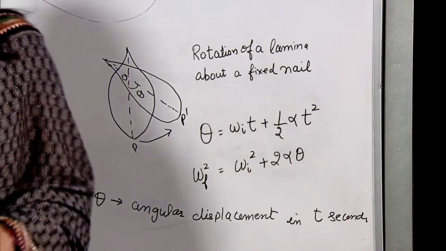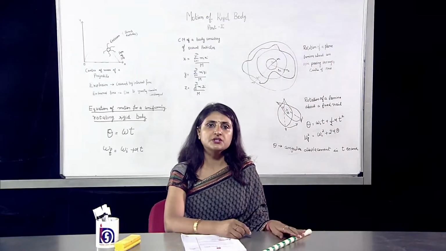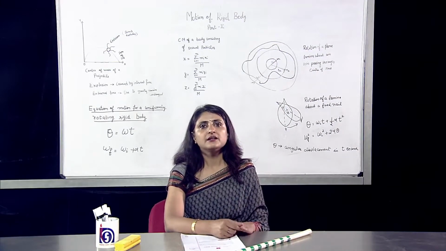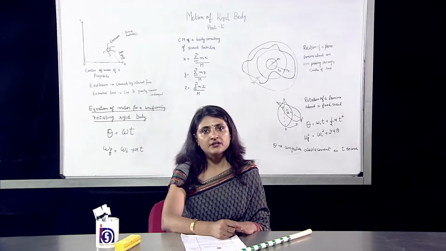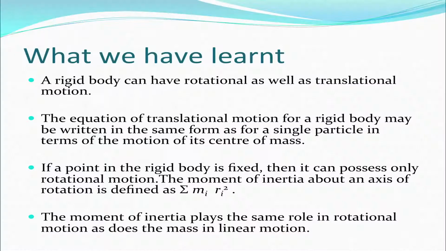So, in a way we have now discussed the equation of motion of a rigid body having a rotational motion. Let us consider what we have learned so far in this chapter. A rigid body can have rotational as well as translation motion. The equation of translation motion for a rigid body may be written in the same form as for single particles in terms of motion of its center of mass.